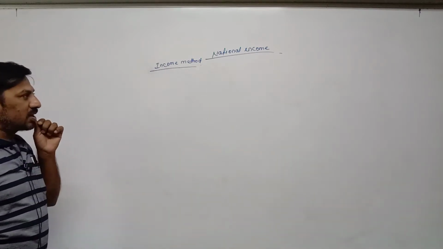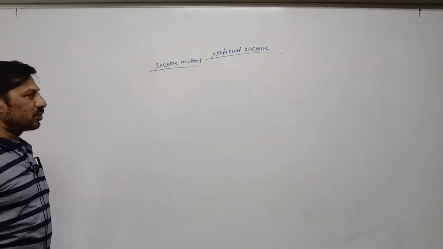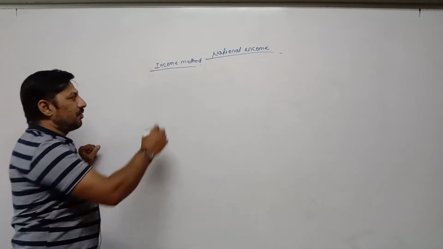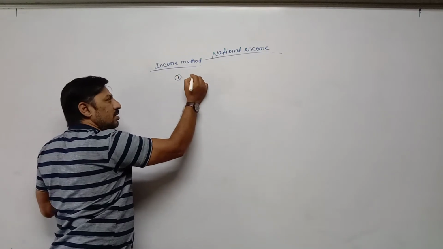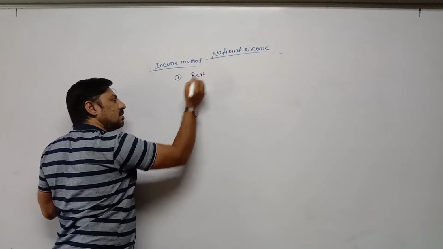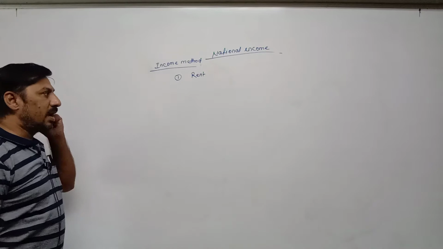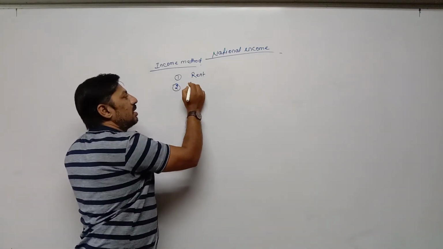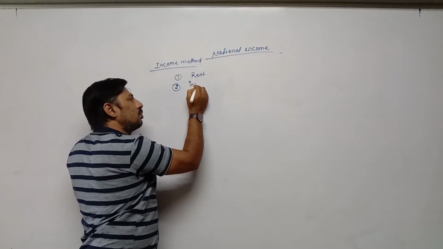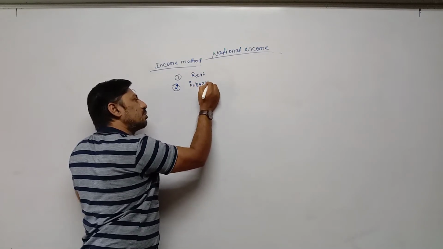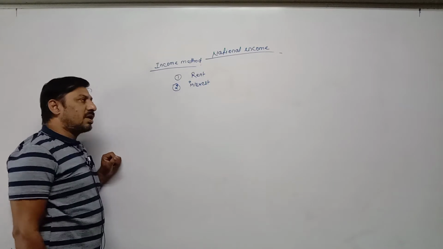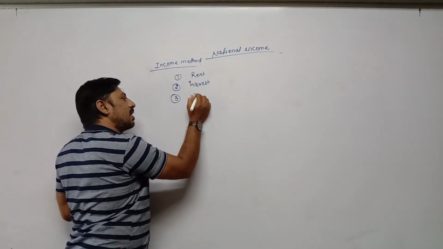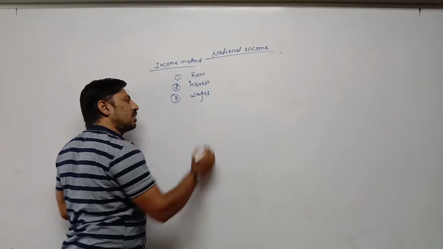When we are calculating national income by the income method, we have to take only factor incomes into consideration. Factor incomes are, first, rent, which we pay to land. Second, interest, which we pay to capital, meaning machineries, or a loan we take from a bank. Third, wages, which we pay to labor. Here labor means the working population.